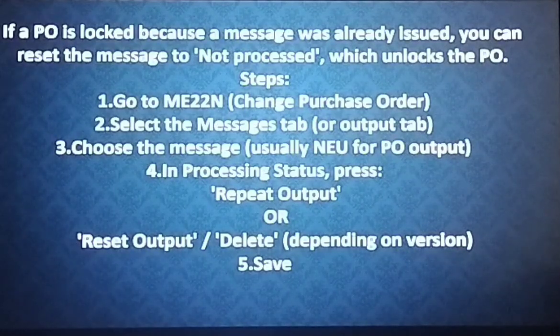To do this, you need to go to T code ME20N, select the message tab, choose the message. Usually it will be NEU. The output message will be NEU for the PO output. And in the processing status, press repeat output or reset output, or you can also delete, depending upon the version of the SAP ERP, and save. This makes the purchase order unlocked.